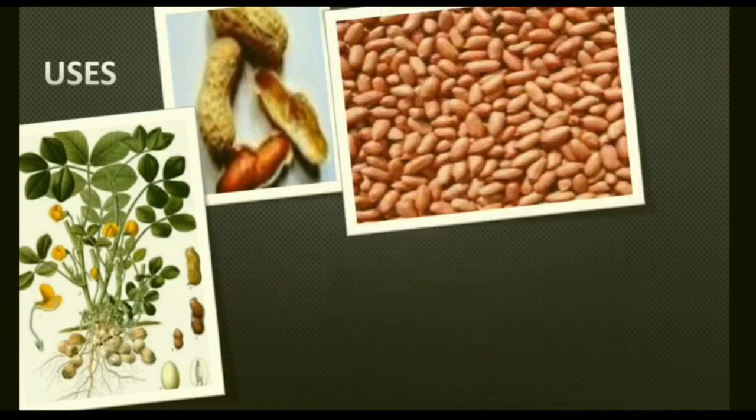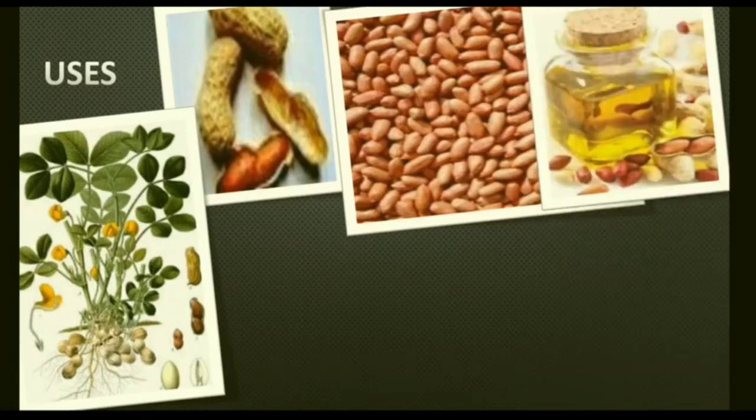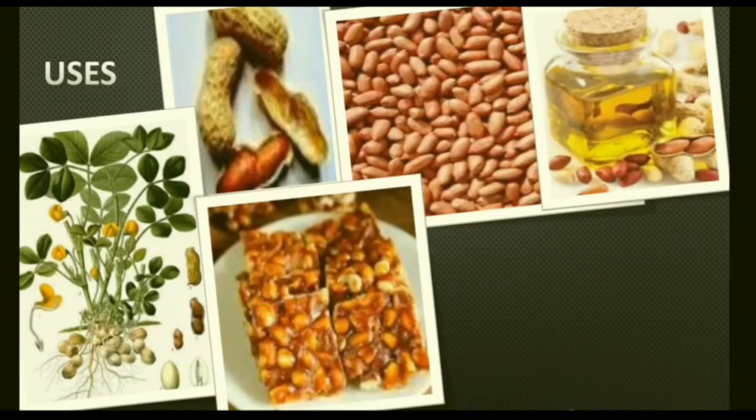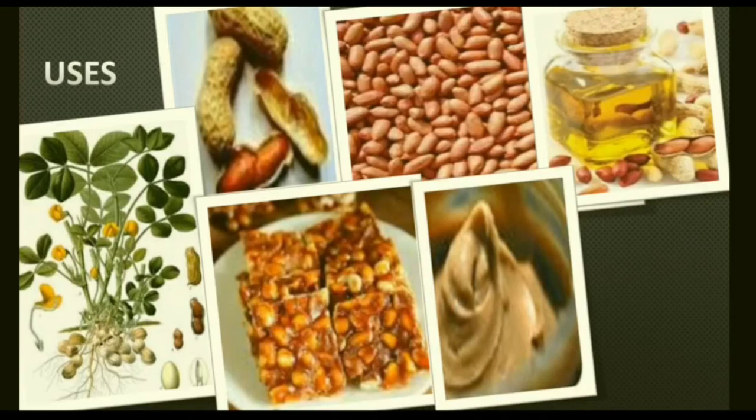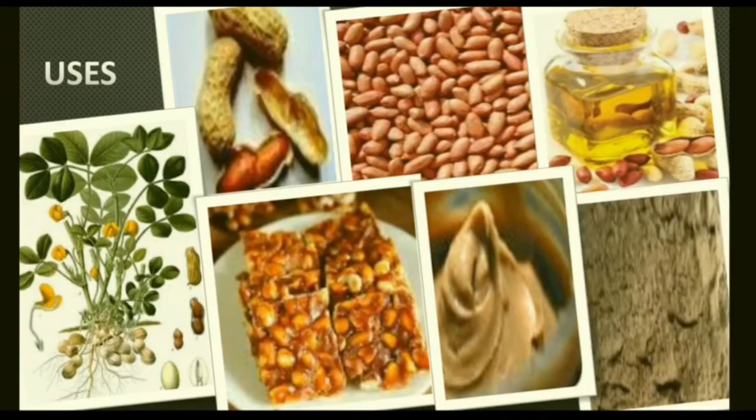These seeds are used for eating purposes. They are roasted and eaten, and after that they can be used for taking out oil. They can also be used to make a sweet. Then we have peanut butter which can be used for eating, and even its oil cake is given to animals as fodder as well as used as manure.